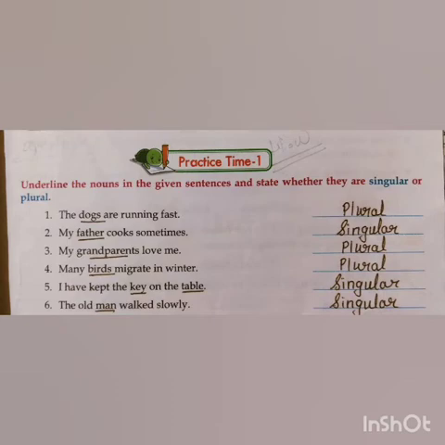Many birds migrate in winter. Here birds is plural. I have kept the key on the table. Here key and table are singular. The old man walked slowly. Here man is singular.